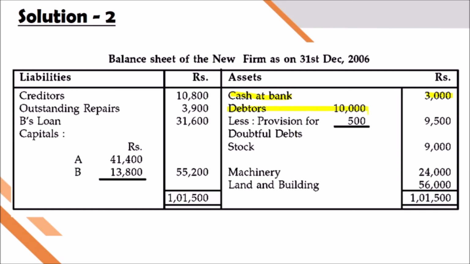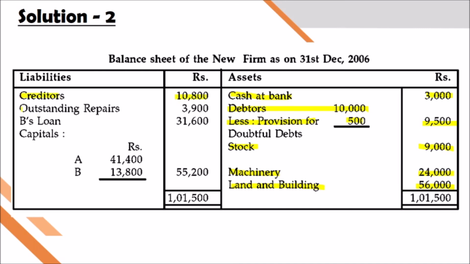Debtors, there is a value 10,000 less the new provision 500. So 9,500. And stock, same value 9,000. Machinery 24,000. Land and building, the new value is 56,000. Creditors, no change, 10,800.